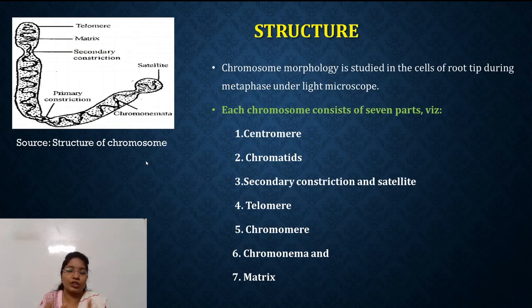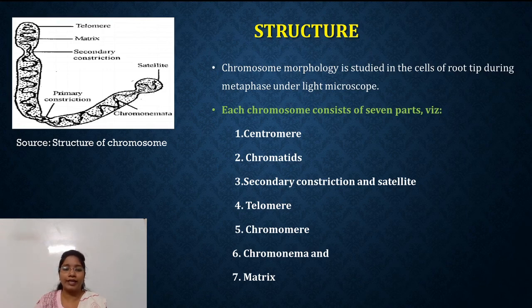Coming to the structure of a single chromosome. The morphology of chromosome is best studied in the cells of root tip and during the metaphase. Nowadays we can study it under a light microscope also. Each chromosome consists of different parts such as centromere, chromatids, secondary constriction and the satellite.